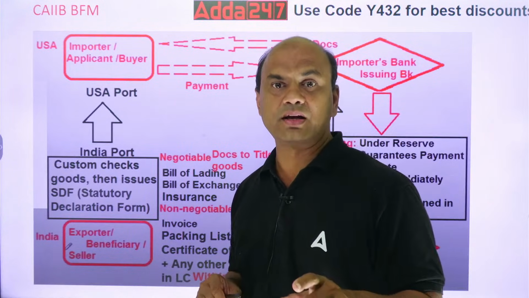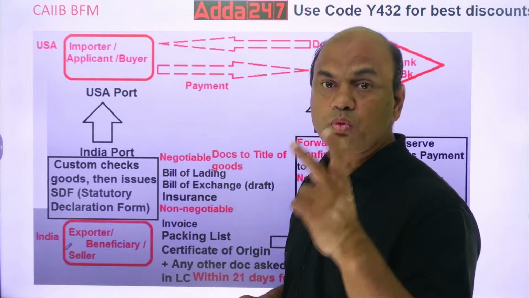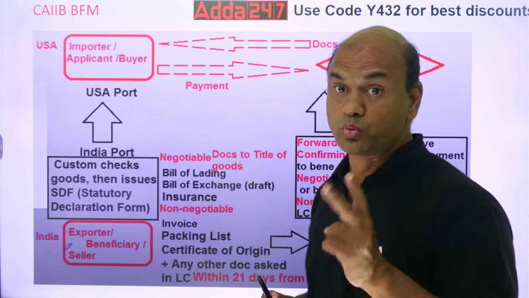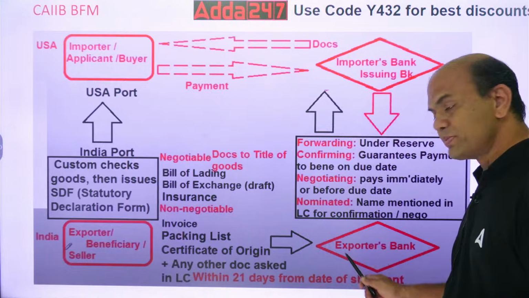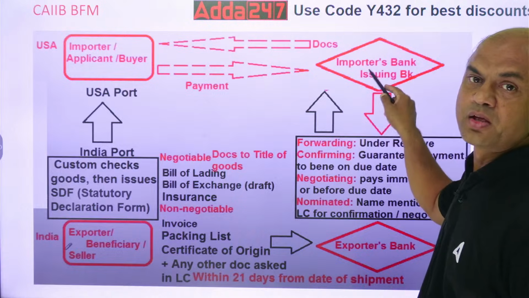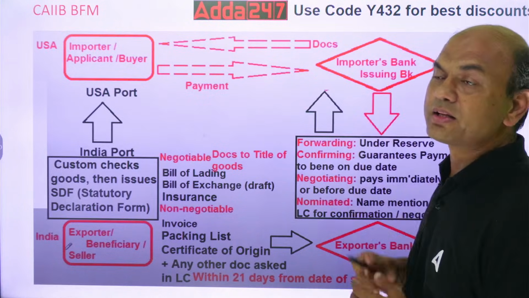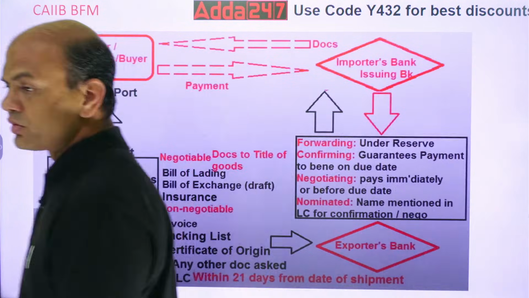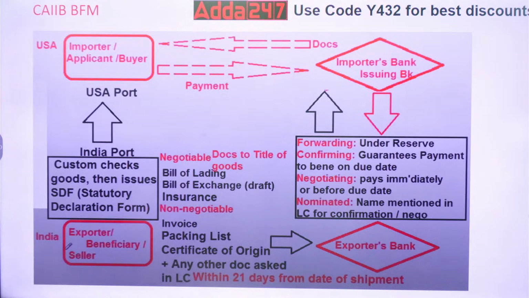Now kindly understand, in confirmed LC, there are 2 guarantees of payment. Why? One is from this bank, his bank, and second is from the issuing bank. So there are 2 guarantees of payment in confirmed LC. If in the exam the question comes, in confirmed LC, how many guarantees of payment are there? You should be able to answer that.